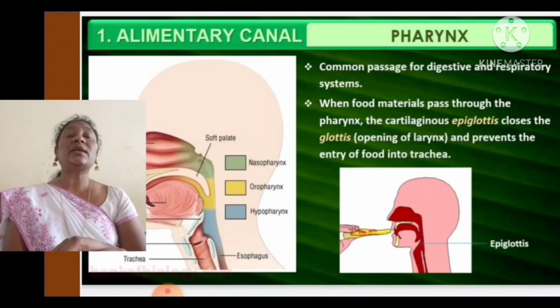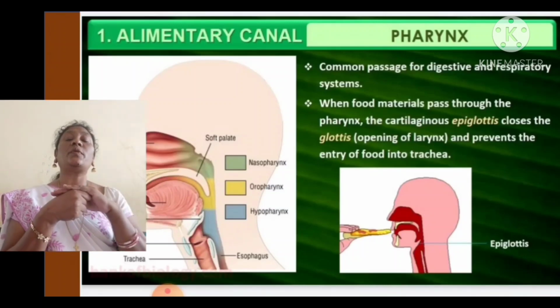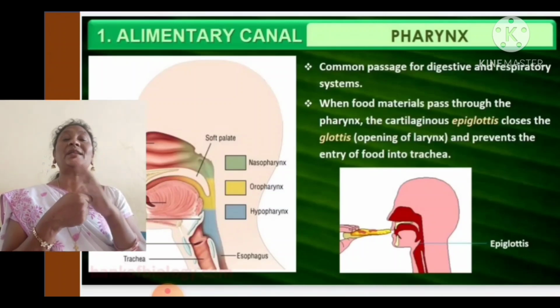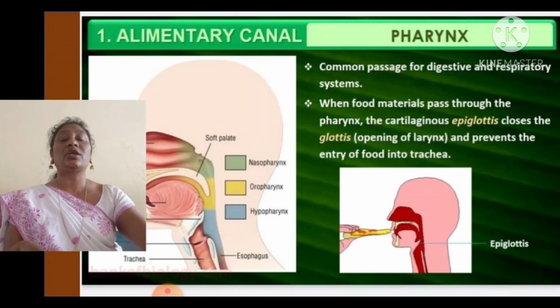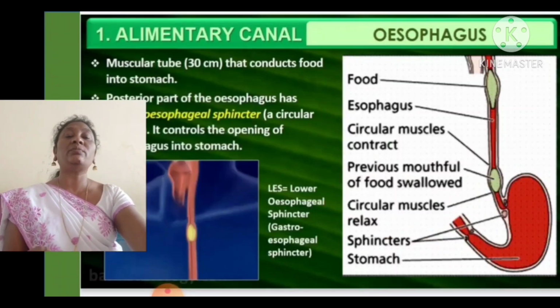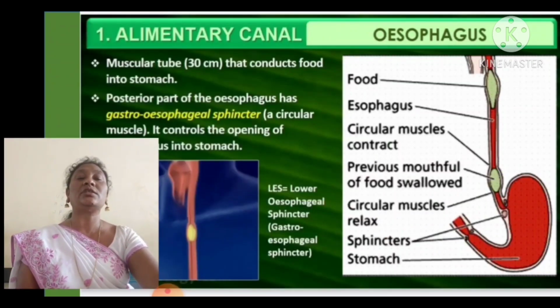It is a connective tissue placed at the top of the air tract. It acts like a flap, preventing the entry of food into the air tract. It prevents us from choking. We can discuss this in the respiratory system. That is the main important thing about the epiglottis.